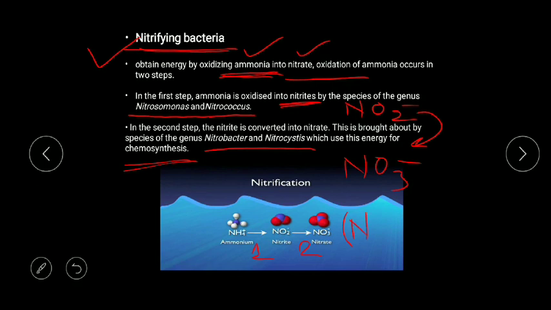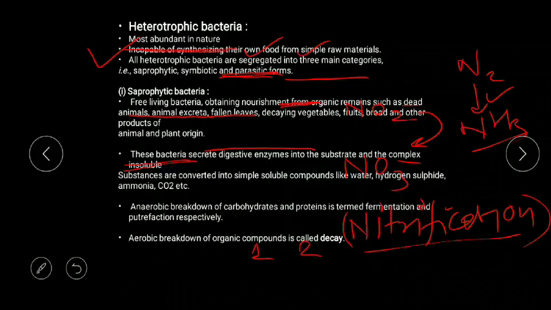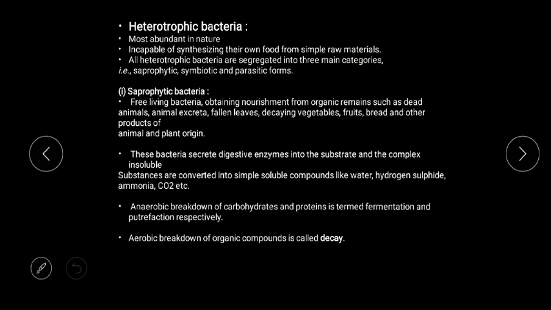Now please do not confuse the terms nitrifying and nitrogen fixing. Nitrifying bacteria convert what? This NH4 or ammonia into NO3 minus, and this phenomenon is known as what? Nitrification. So nitrification is carried out by nitrifying bacteria. But nitrogen fixing bacteria are different. Nitrogen fixing bacteria will convert N2 into NH3. They will trap N2 from the atmosphere and convert it into NH3. That is known as nitrogen fixation. So these are not nitrogen fixing bacteria, these are nitrifying bacteria.